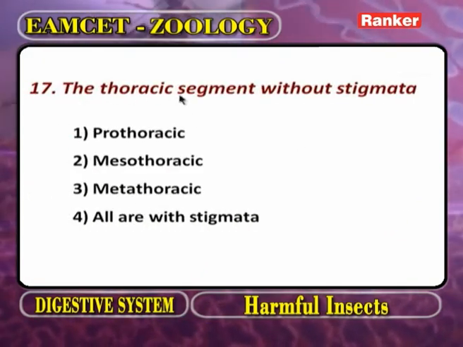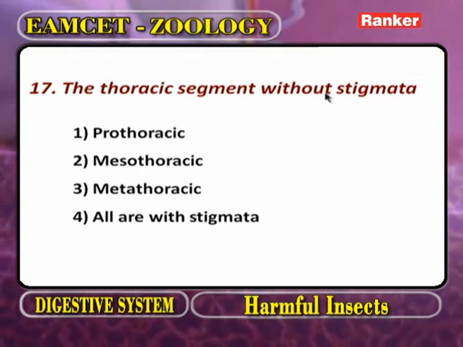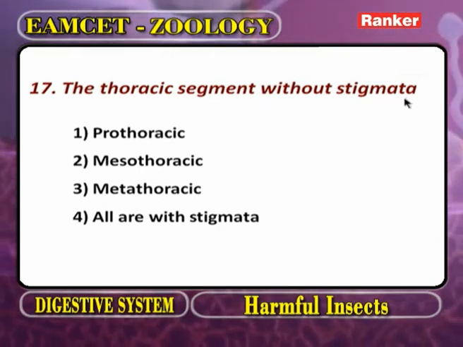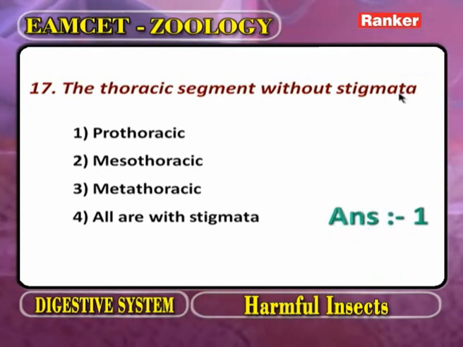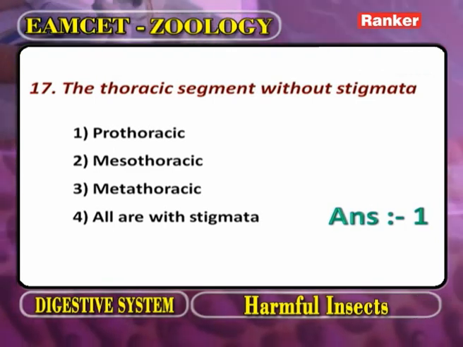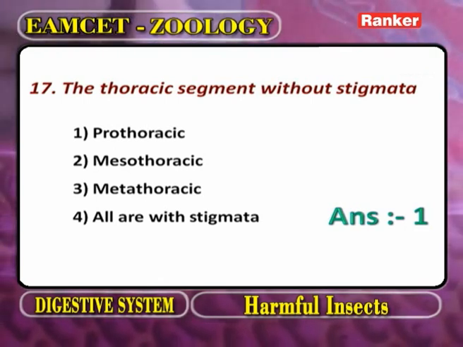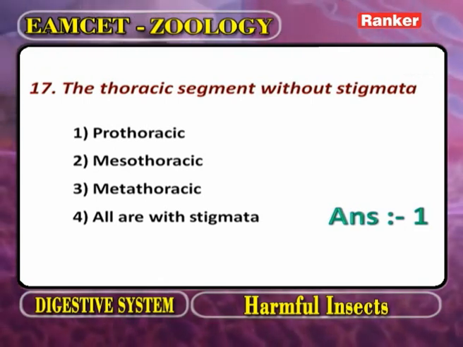The thoracic segment without stigmata. What is the other name of stigmata? Now, in the body of insect, what are present? The spiracles. The spiracles are also called stomata. They are also called stigmata.